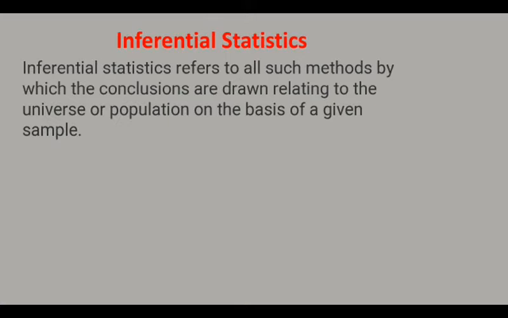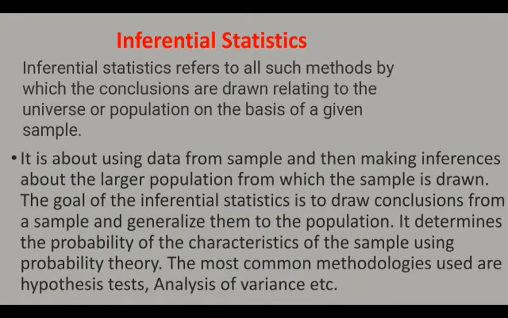Now, what is population here? Population means the total number of observations in a particular investigation. It is about using data from a sample and then making inferences about the larger population from which the sample is drawn. The goal of inferential statistics is to draw conclusions from a sample and generalize them to the population. It determines the probability of the characteristics of the sample using probability theory, and the most common methodologies used are hypothesis tests, analysis of variance, etc.